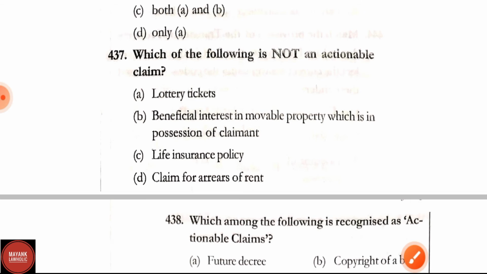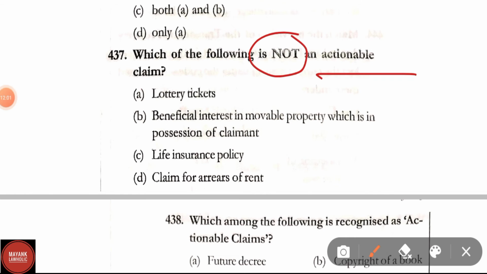Question number 437. Which from the following is not an actionable claim? Options are lottery tickets; option B, beneficial interest in movable property which is in the possession of a claimant; life insurance policy; claim for arrears of rent. Here the correct answer is option B, beneficial interest in movable property which is in the possession of a claimant is not an actionable claim.